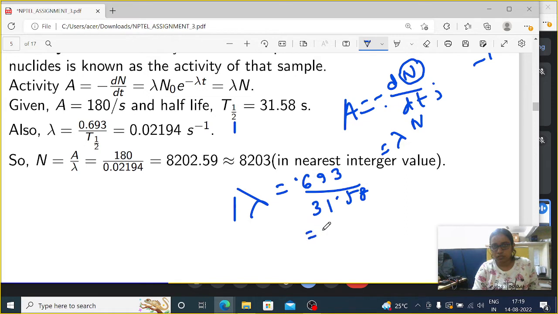So that means the answer will be 0.02194 second inverse. It is second inverse because obviously the t is in the denominator here. So what will be the value of N?